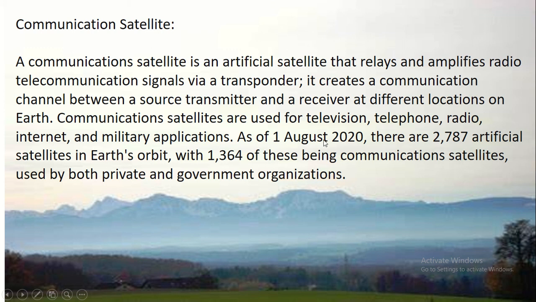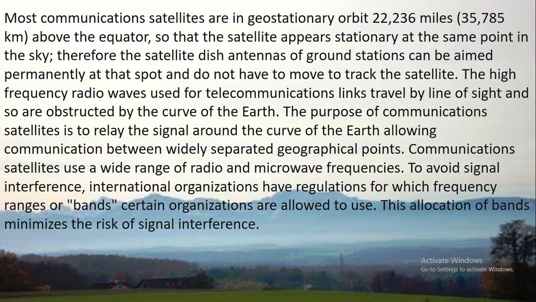As of 1st August 2020, there are 2,787 artificial satellites in Earth's orbit, with 1,364 of these being communication satellites used by both private and government organizations. Most communication satellites are in geostationary orbit 22,236 miles above the equator, so that the satellite appears stationary at the same point in the sky.